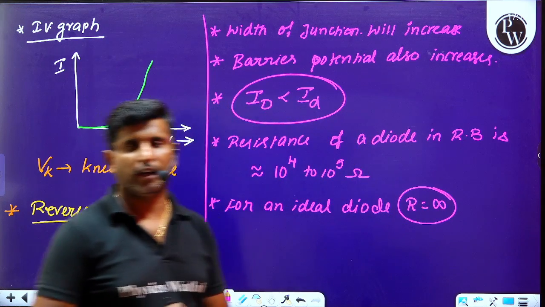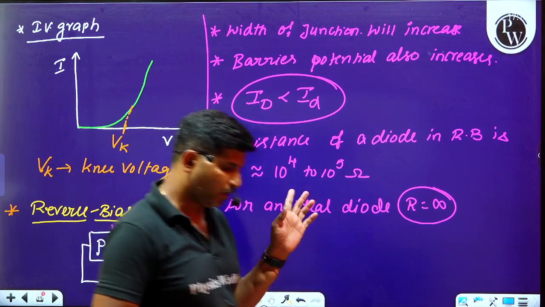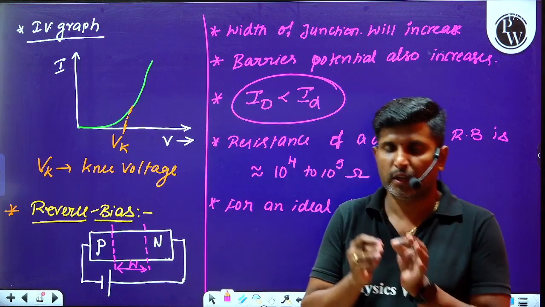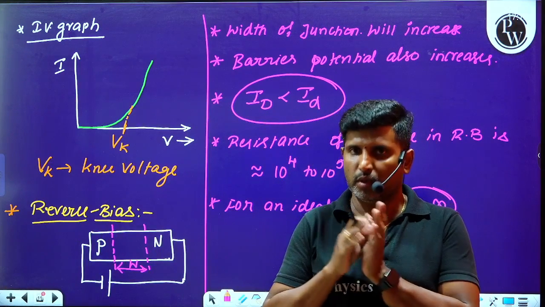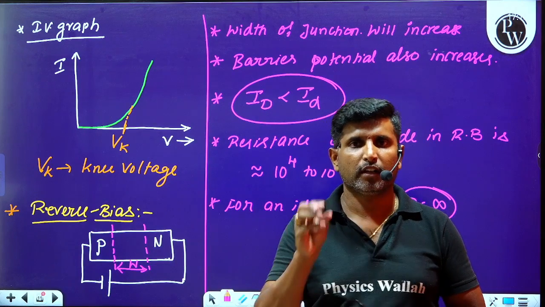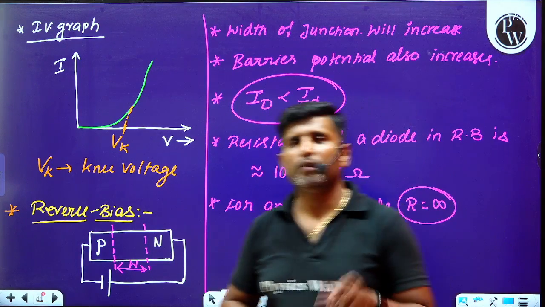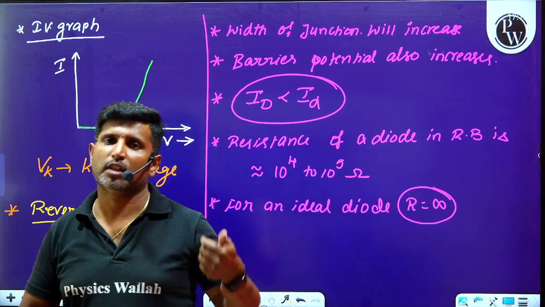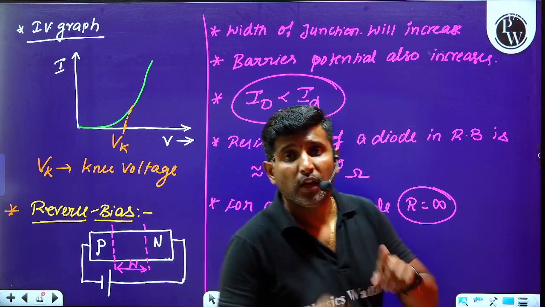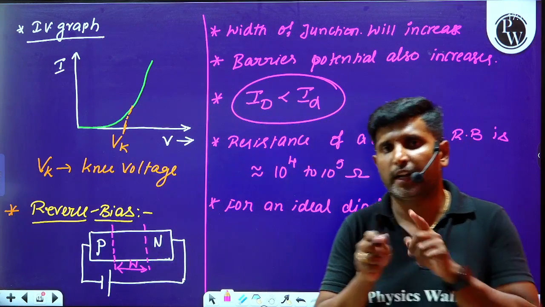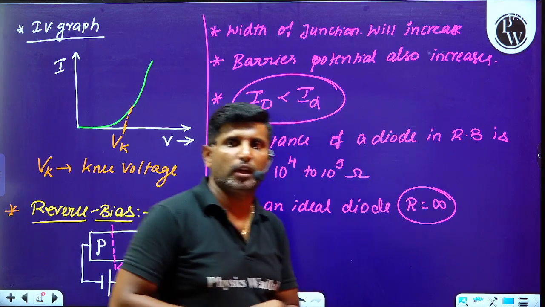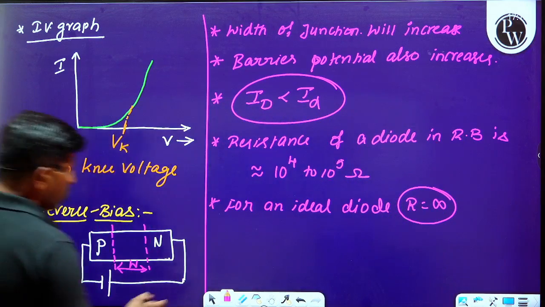In case of an ideal diode, please observe this. Whenever there is an ideal diode in the circuit in forward bias condition, it will conduct the current through it. And whenever there is a diode in reverse bias condition in the circuit, in that branch no current will flow. Okay. So like that we have to understand here.